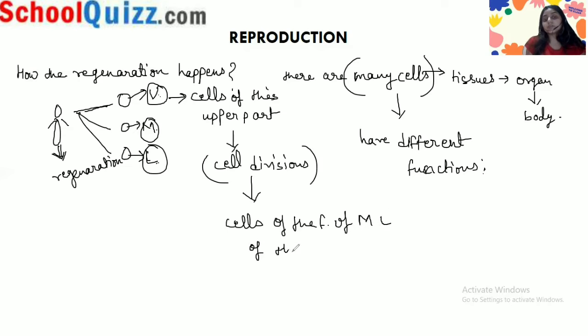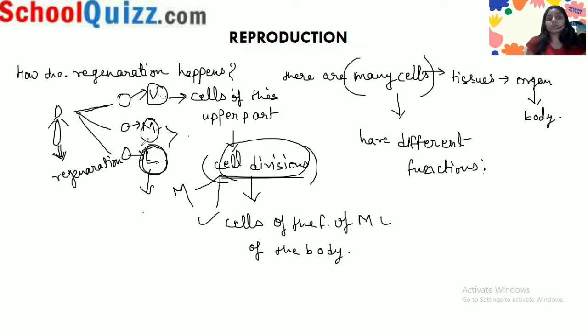In the middle part, the dividing cells create cells with the functions of the upper and lower part, and in the lower part the cell divisions create cells with the characteristics of the middle and upper part.